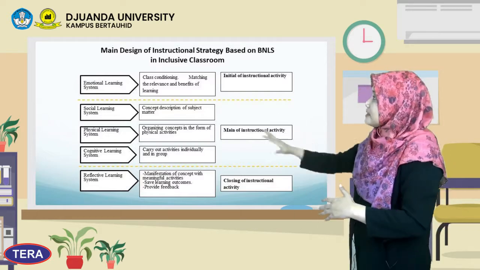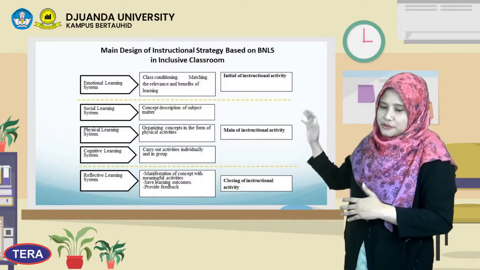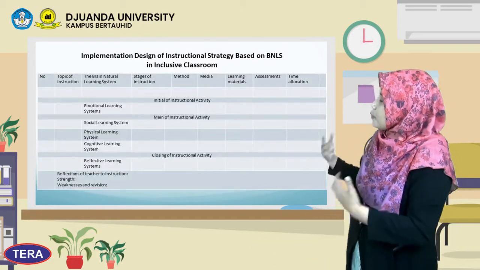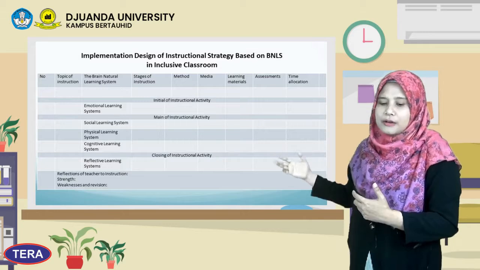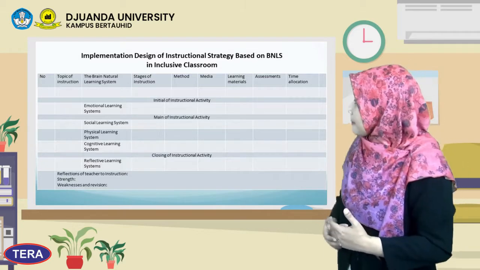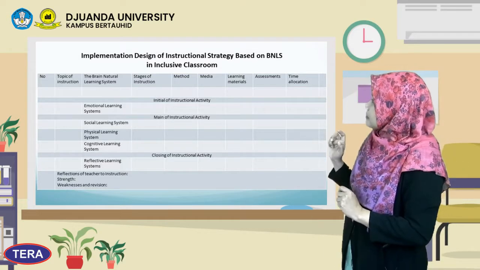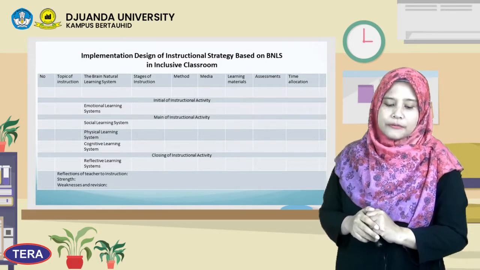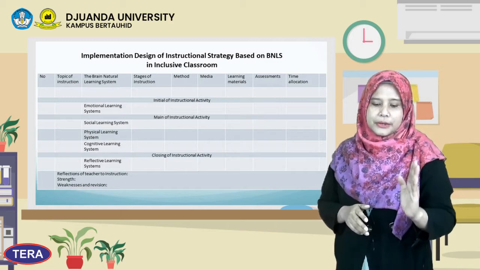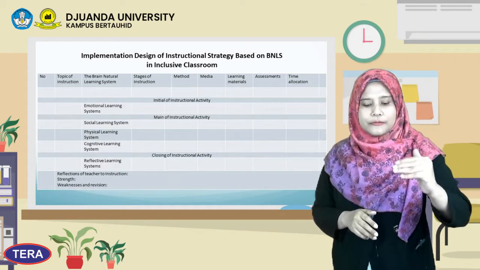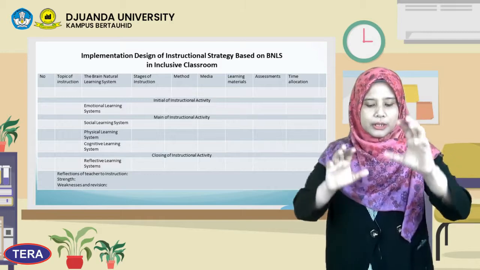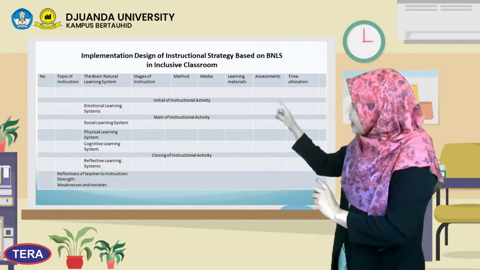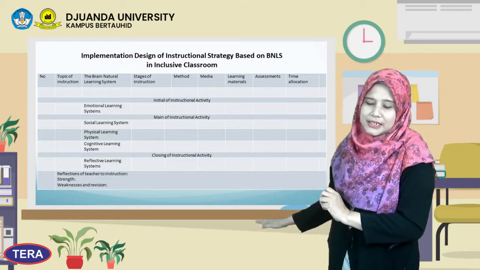So this is the main design of the instructional strategy based on the BNLS. And this is how we can implement the design of the instructional strategy. At the top of the row, we can put the topic of instruction and the brain natural learning system, the kind of system that we can put in each stage: initial activity, main activity, or closing activity.